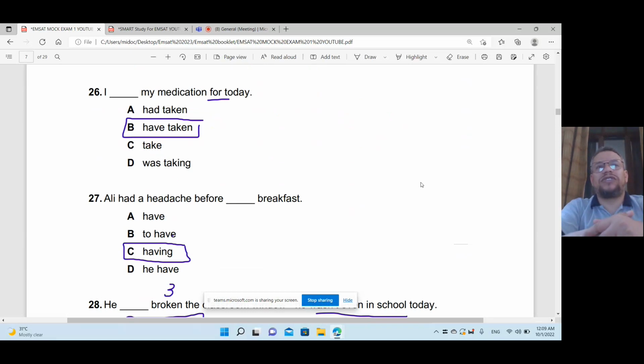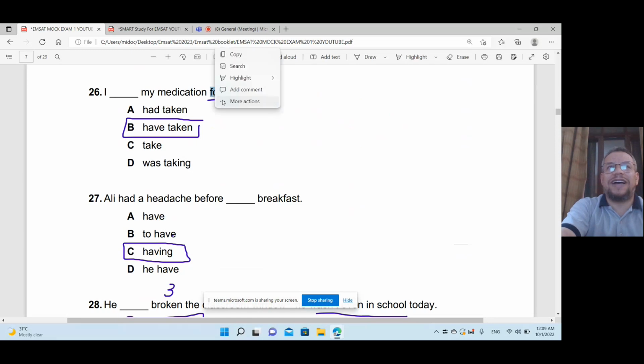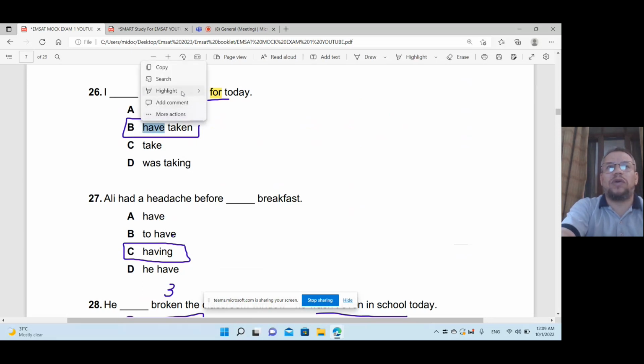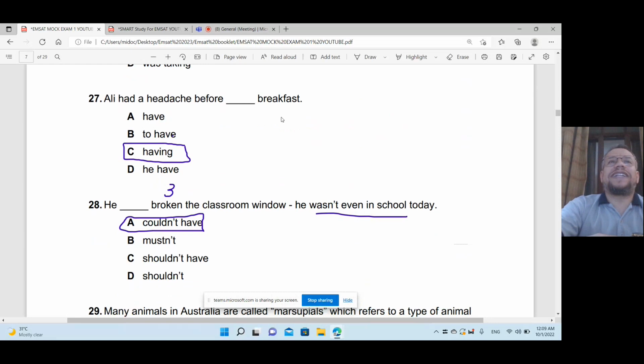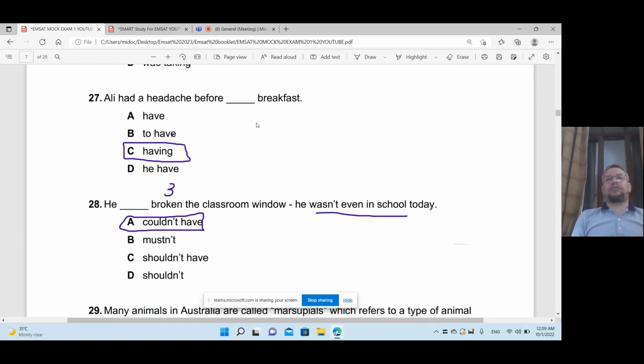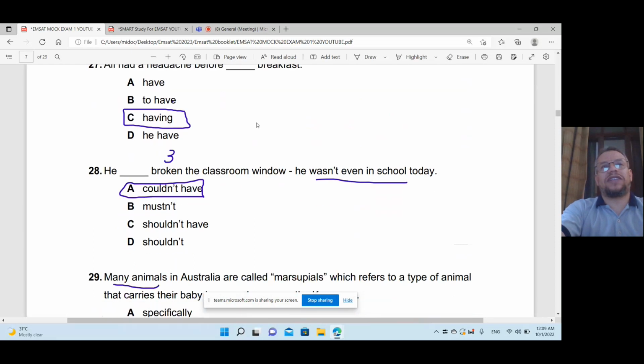My medication for today, I have taken, because I'm talking about for. When you find since or for plus a time, it means present perfect. Present perfect means have or has plus PP, or what we call past participle. So this is right. Ali had a headache before breakfast, before and after, followed by yes, gerund. Gerund means verb ing, having, reading, speaking. So before reading, before having, before speaking, and so on. So before having, that's right.